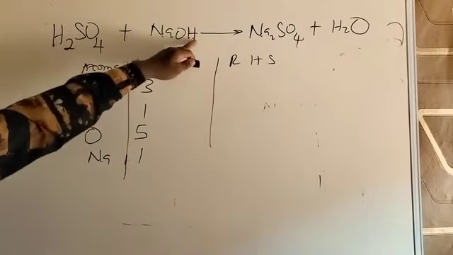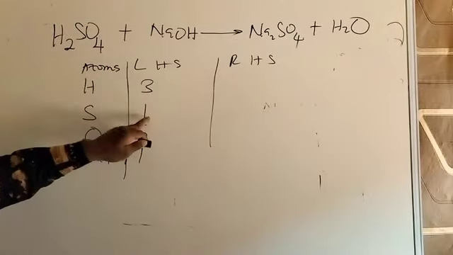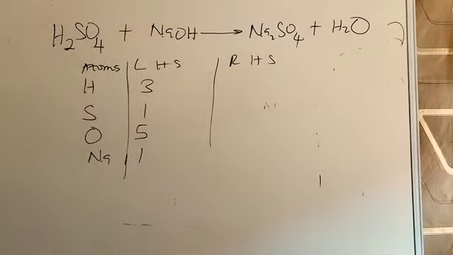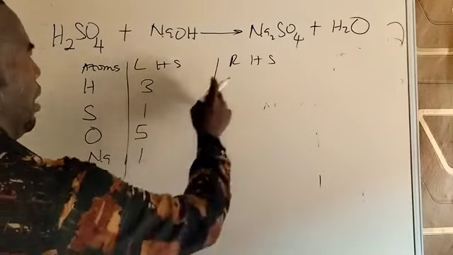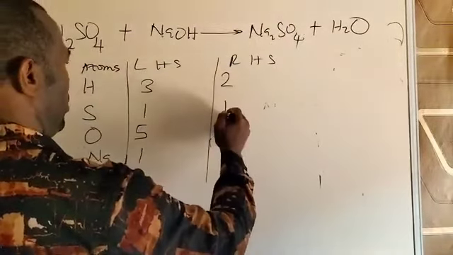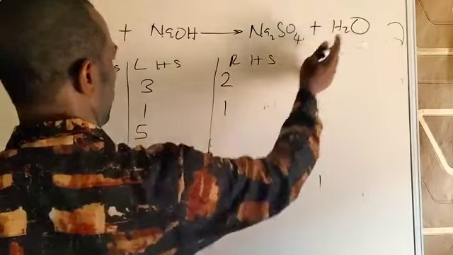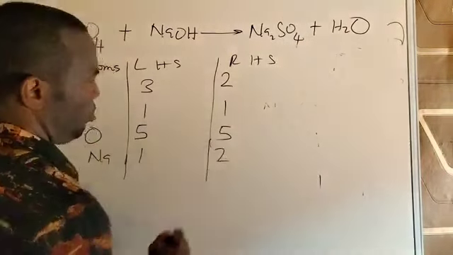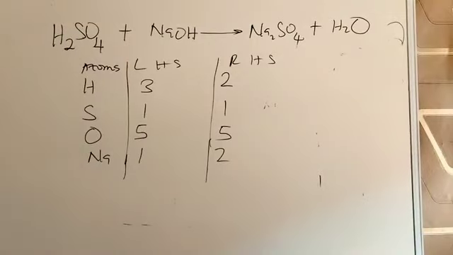Hydrogen is 2 plus 1, 3. Sulfur is only 1. Oxygen 4 plus 1, 5. Sodium is only 1. On the other side, hydrogen is 2. Sulfur is 1. Oxygen 4 plus 1, 5. Sodium is 2. Having done that, what then do we do? We now look at the table and inspect it very well, and then look at where we have a deficient number of atoms.